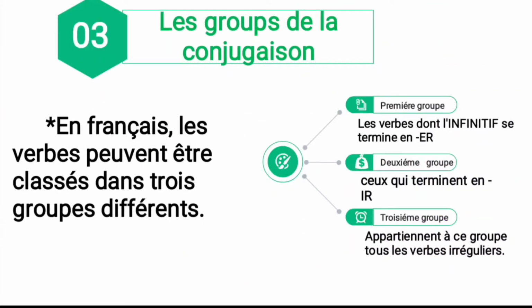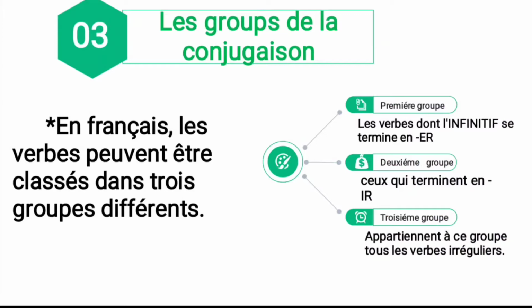And the third content, what is the third content? Le groupe de la conjugaison. That is the group of conjugation. En français, les verbes peuvent être classés dans trois groupes différents. So in French, verbs can be classified into three different groups. That is premier groupe, deuxième groupe, troisième groupe. So premier groupe is the first group, deuxième is the second, and troisième is the third.